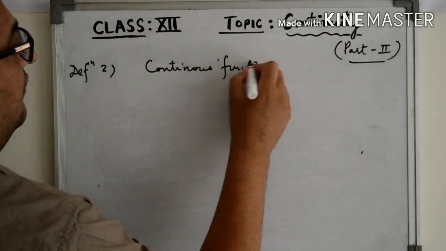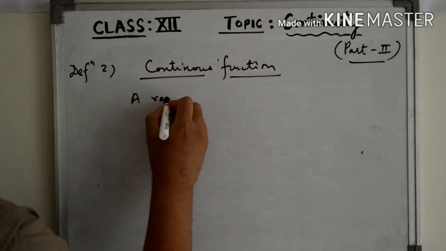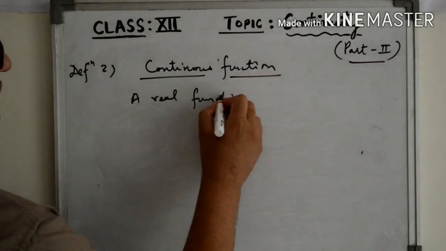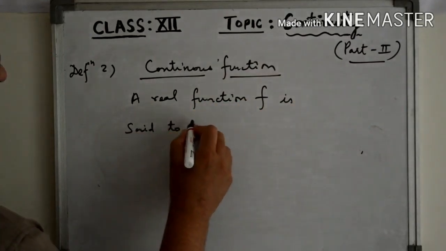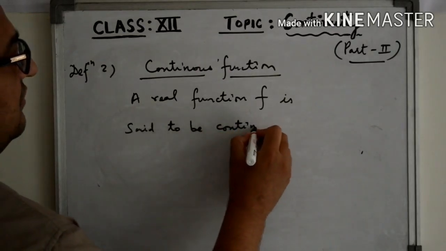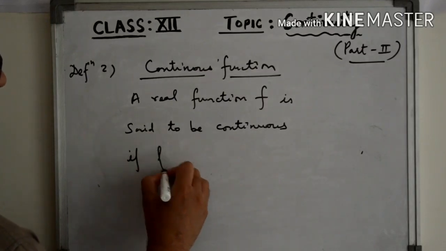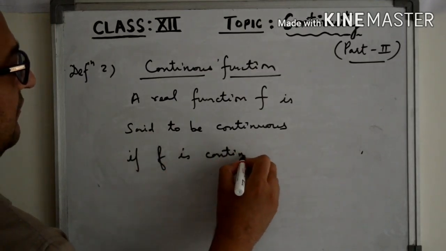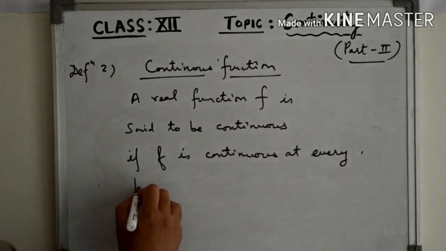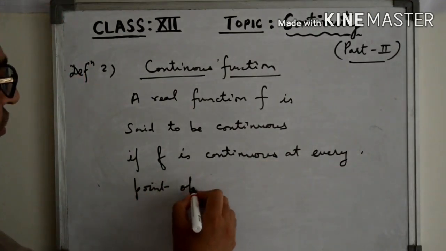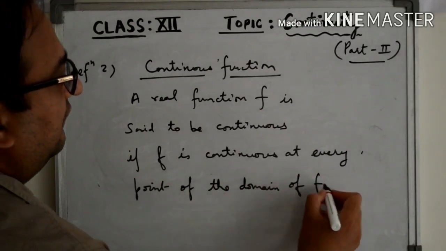A real function f is said to be continuous if f is continuous at every point of the domain of f.